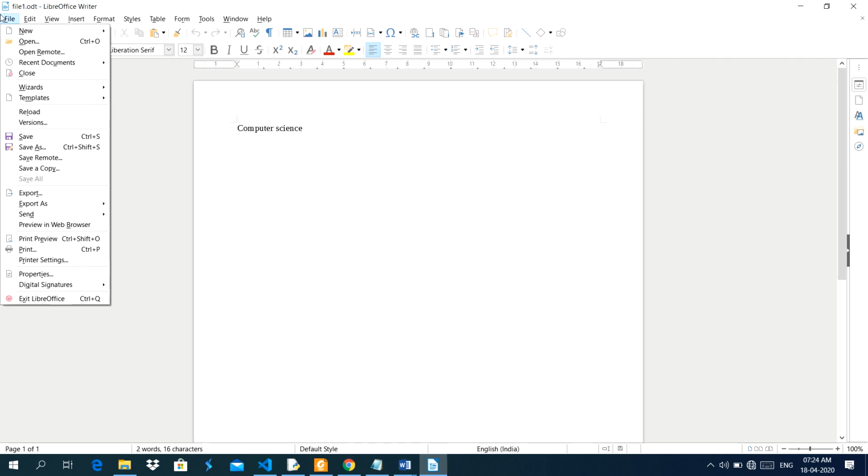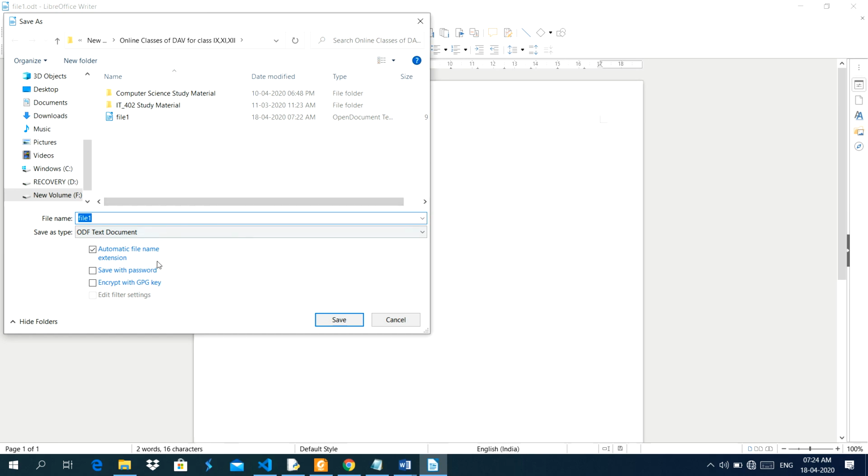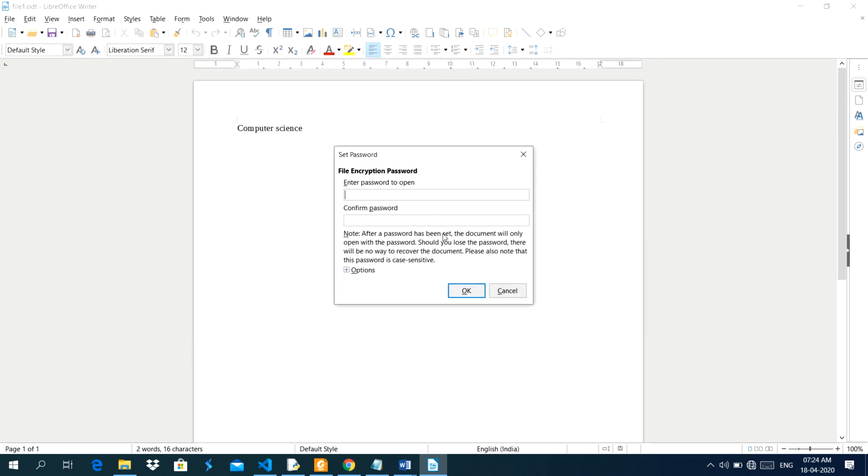Now, how to save a document using a password? See this one, I want to save this document with a password. How will I save it? You click on this option, save with password. Now you set the password. Password means nobody can open your file. Whenever you are working on a public computer, at that time you use this option.